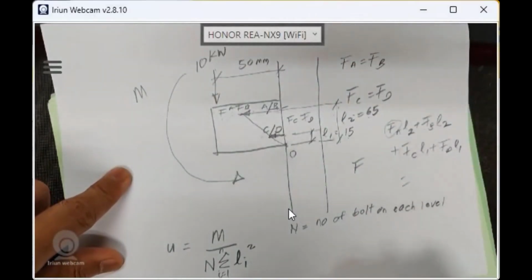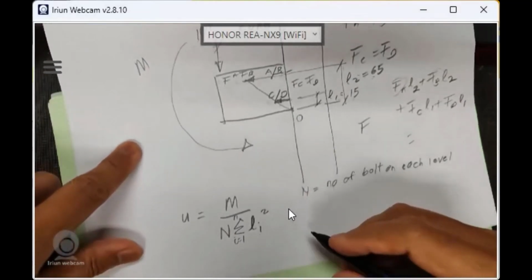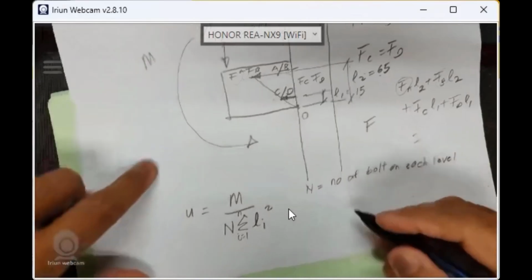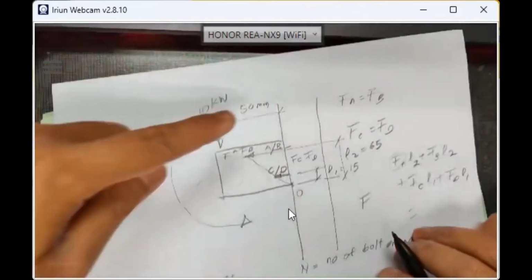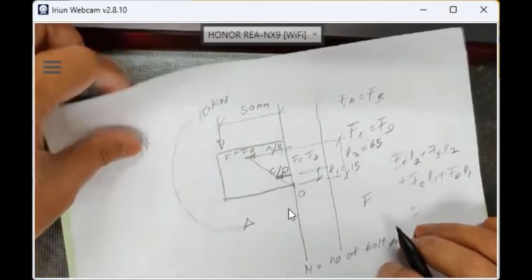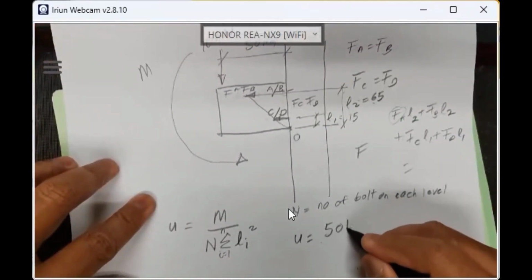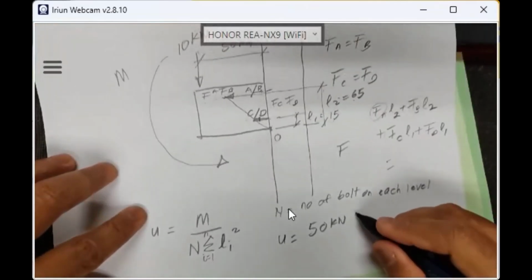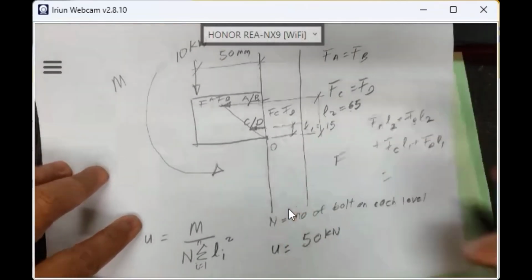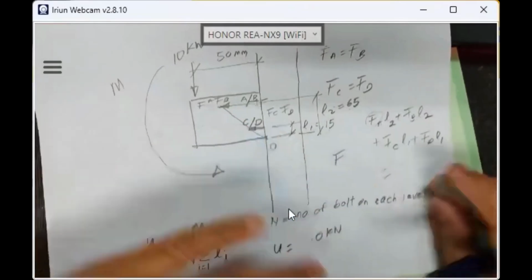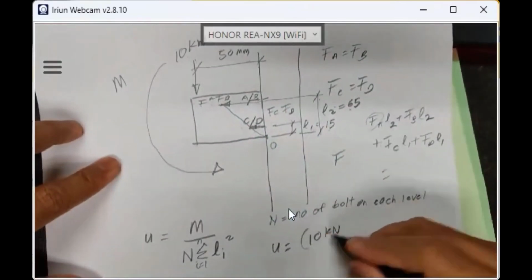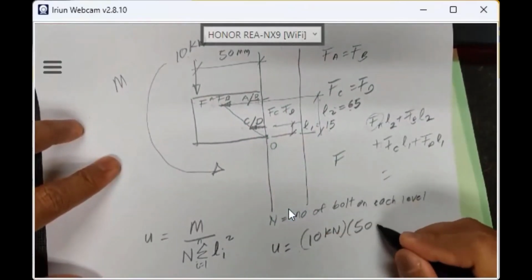In this case my total moment is 50 kilonewton times 500 millimeter.